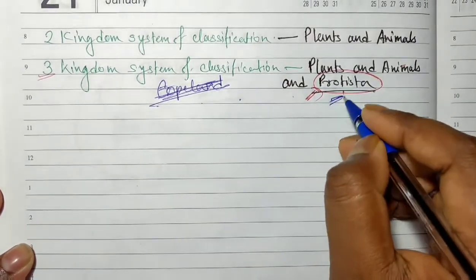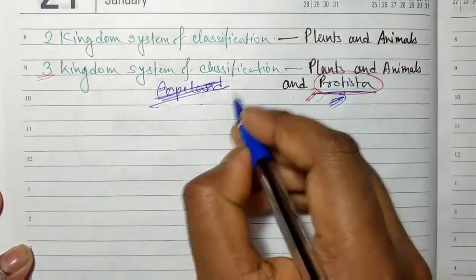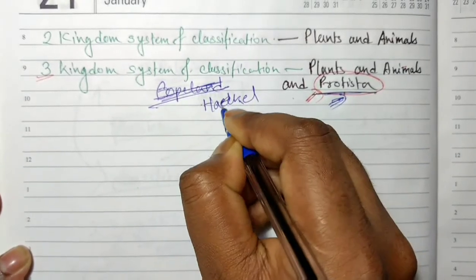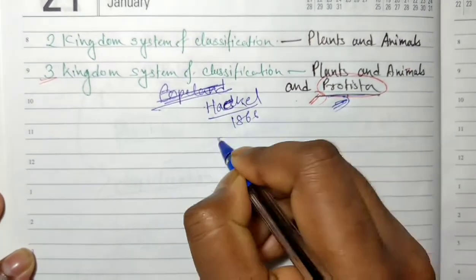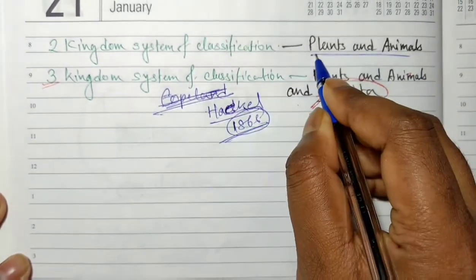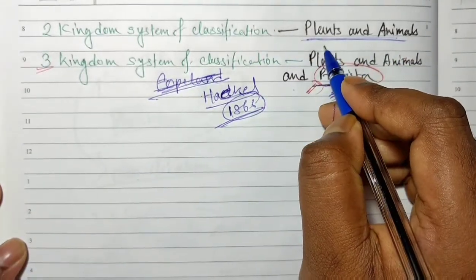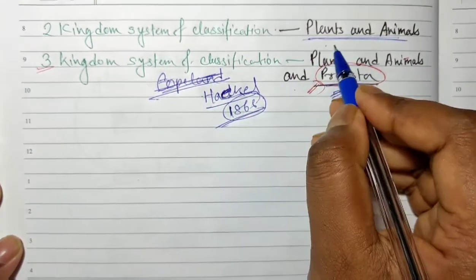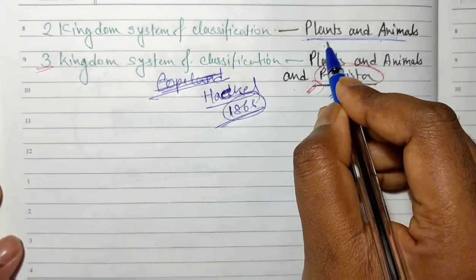Protista is the third kingdom, and it was proposed by Ernest Haeckel in the year 1866. Basically you need to understand that plants and animals, and even fungi, were under the plants, and later Haeckel saw that most are multicellular organisms, but only some organisms are unicellular organisms.